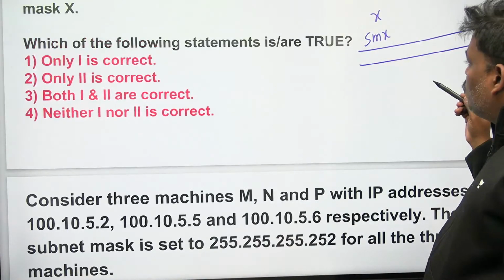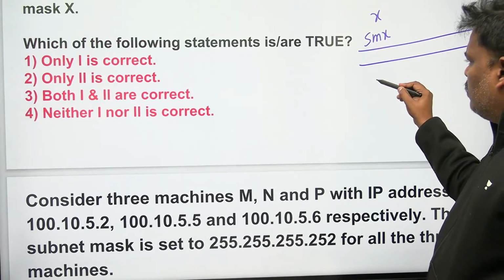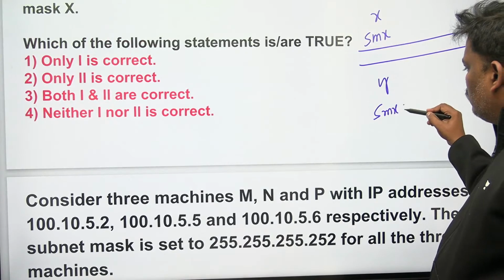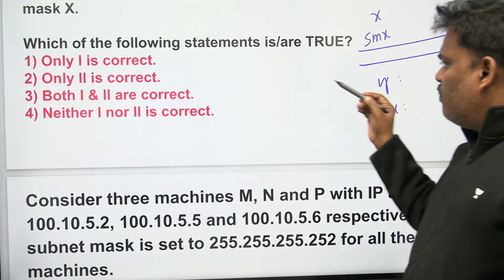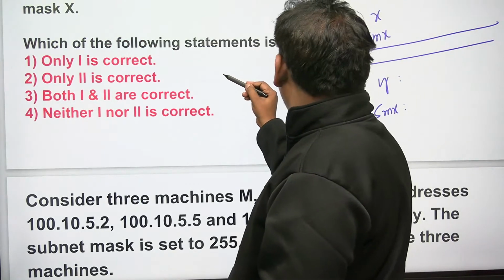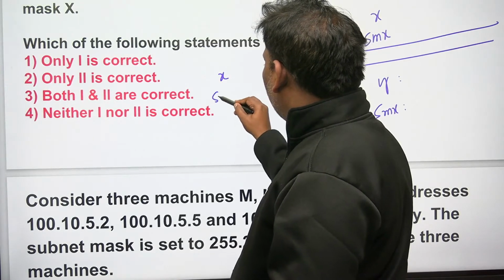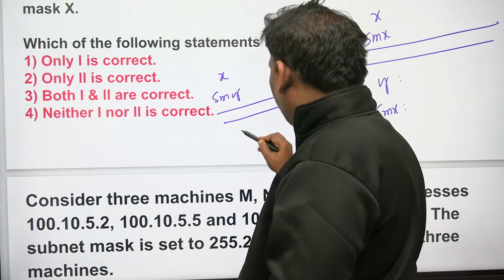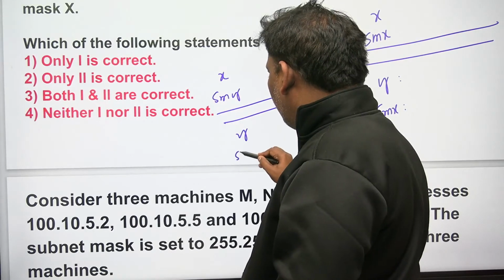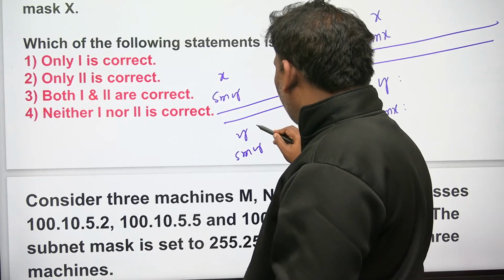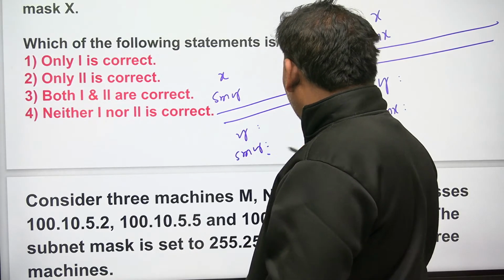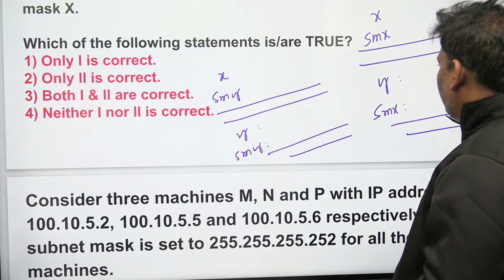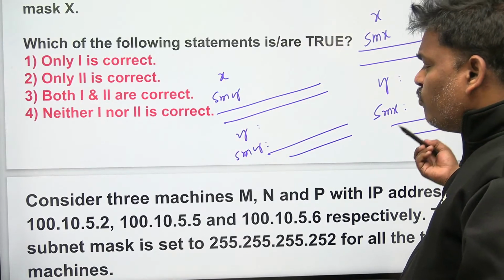Next one, X and SMX. Next one, Y and SMX. In a similar way, let's see this one: X and SMY. Next one, Y and SMY. With SMX both, with SMY both.